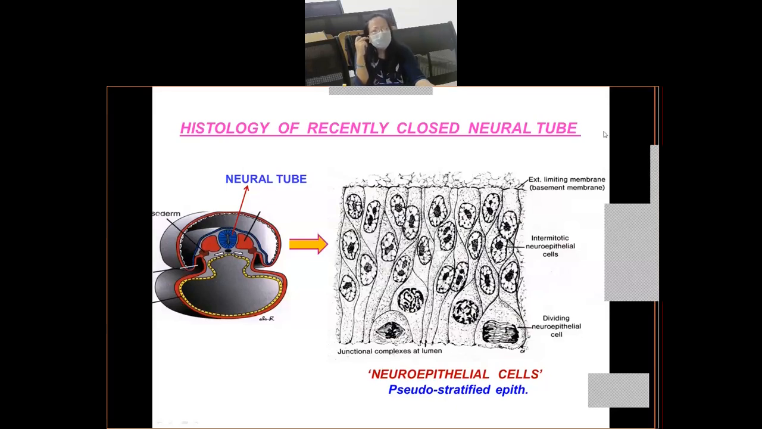As they divide rapidly, they will give rise to more and more neuroepithelial cells, which will be pushed towards the periphery, right? Because they're dividing rapidly, they'll be pushed towards the periphery, and that is how they form a pseudostratified layer of epithelium. So keep in mind that all these cells are touching the basement membrane.